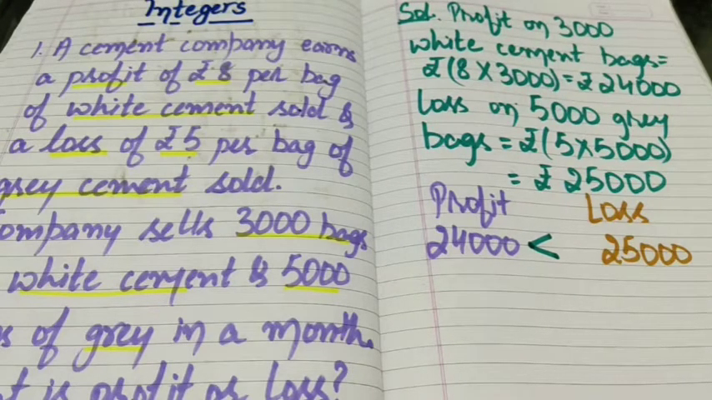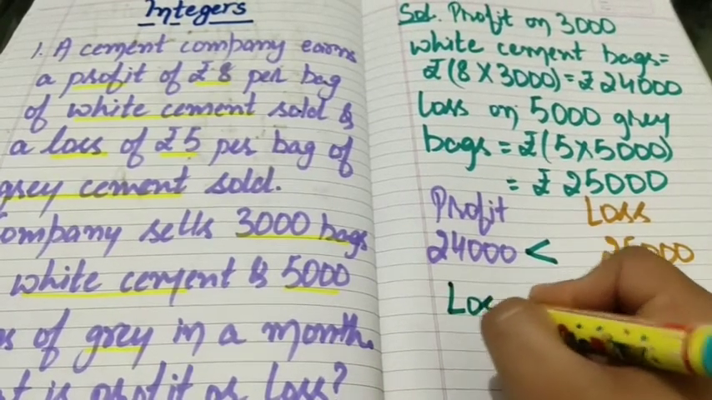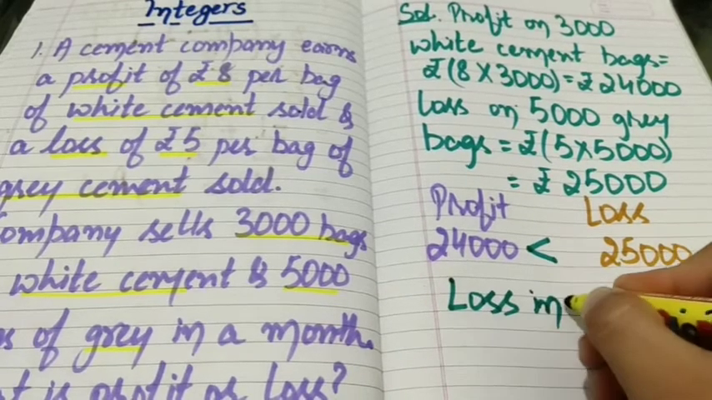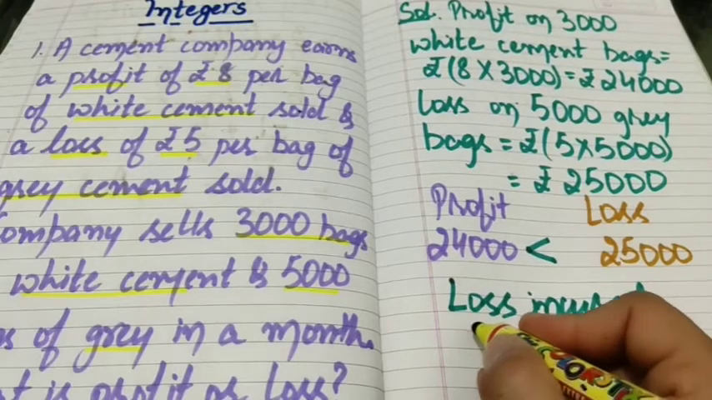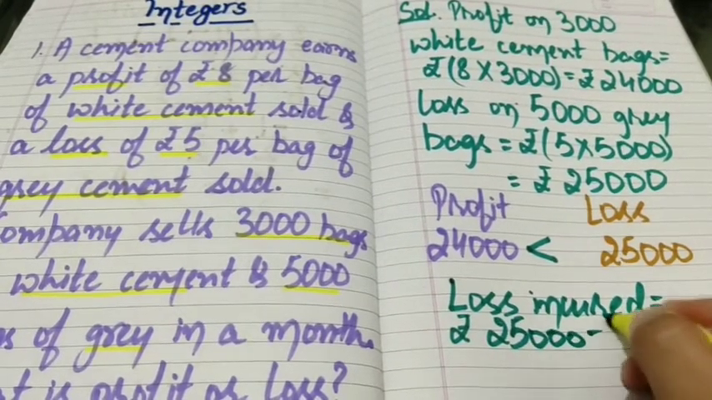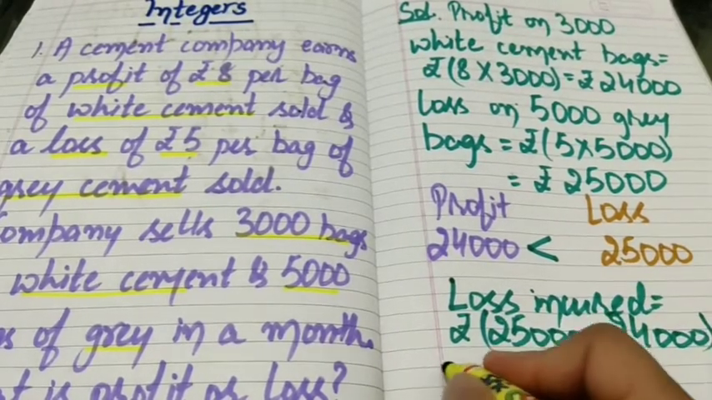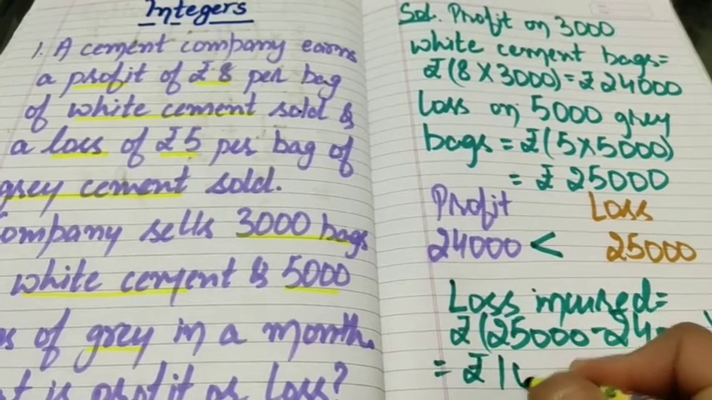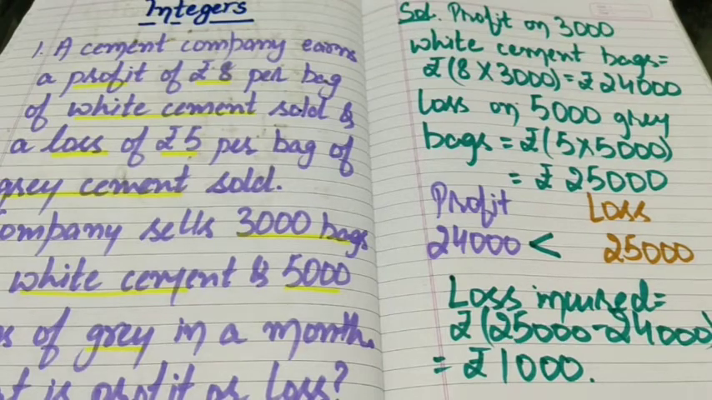And how much is that loss? That is equals to the difference of 25,000 and rupees 24,000. So loss incurred equals to rupees 25,000 minus rupees 24,000, that is rupees 1,000. Means in that particular month company incurred a loss of rupees 1,000.